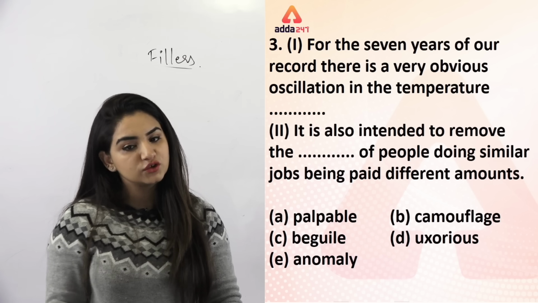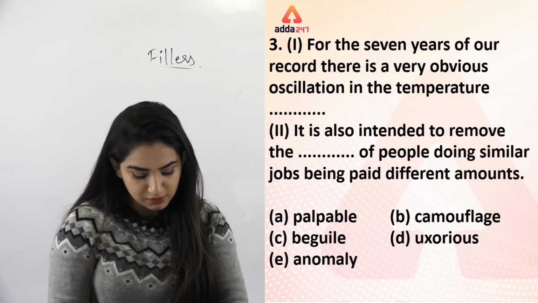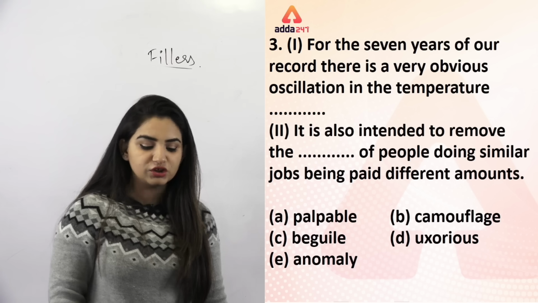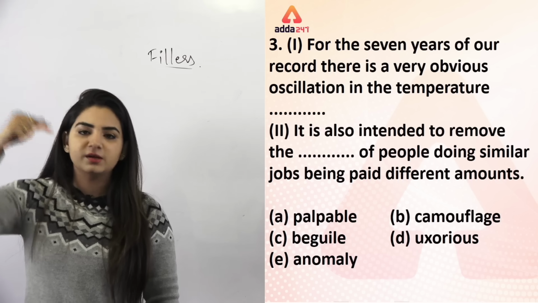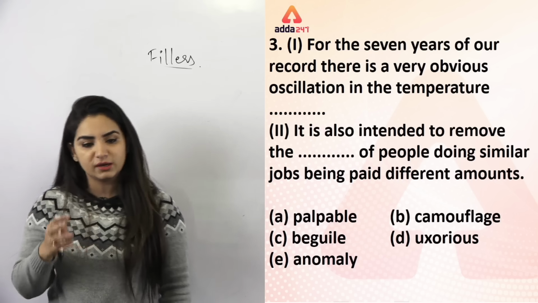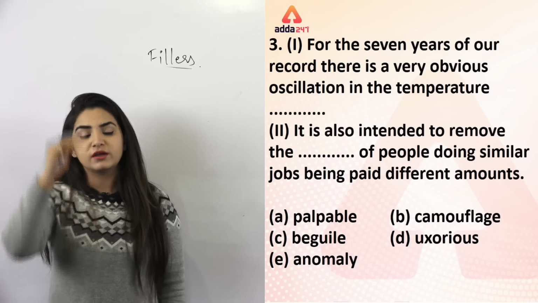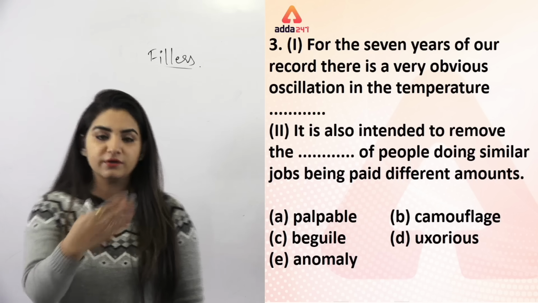पक्का? Are you sure? अच्छा ठीक है, उससे पहले मुझे ये बताओ, what do you mean by this word oscillation? वर्ड दिया हुआ है तो उसका मतलब क्या होता है, बताओ. ऑसिलेशन का मतलब क्या होता है? Oscillation means regular movement, whether it's up and down or to and fro. लेकिन रेगुलर मूवमेंट जो होती है ना उसको हम ऑसिलेशन बोलते हैं. So regular movement of up and down and regular back and forth in a rhythm is what we mean by oscillation.